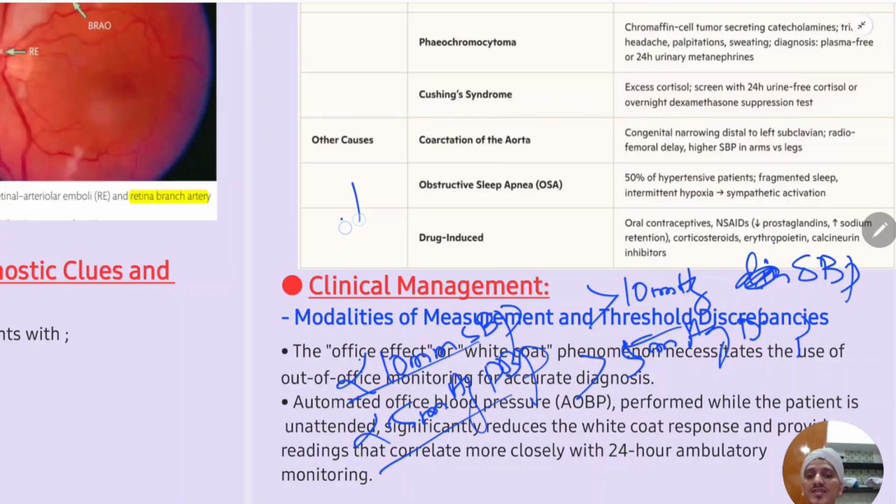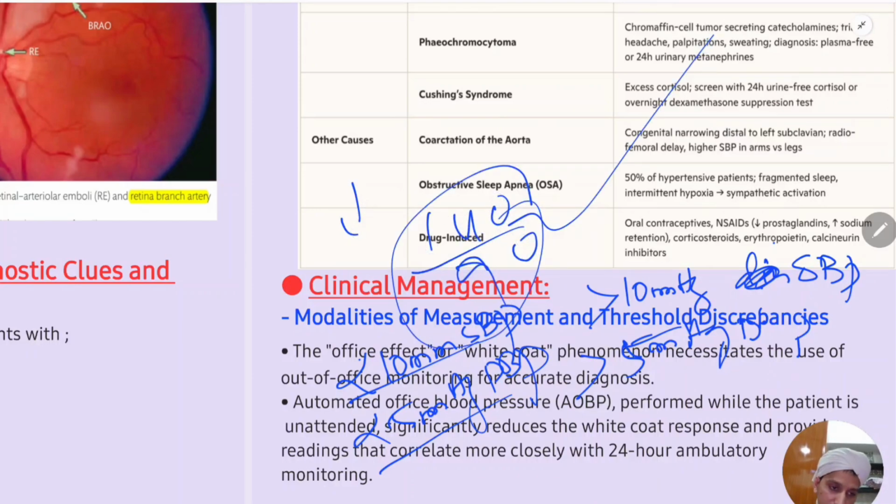Okay, so some patient is coming and in the first visit he is having 140 by 90, you will just start the antihypertensive drug. This is not the method of treating hypertension. This is a very common practice, this has become very common practice today. So this is not the procedure according to the standard books. The procedure is that which I have discussed now in 5 minutes. I have taken 5 minutes to describe this procedure. Okay, so this is very important.